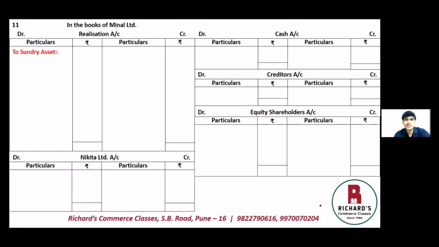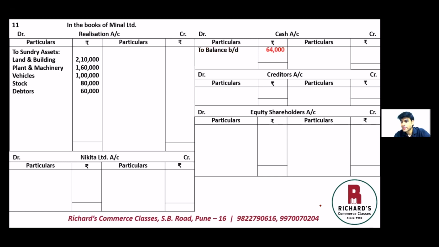So the sundry assets: land and building is 2,10,000, plant and machinery is 1,60,000, vehicles is 1 lakh, stock is 80,000, debtors are 60,000, and cash 64,000 will be transferred to the cash account because it is not taken over by Nikita Limited. So cash account debit side, to balance brought down, and the amount is 64,000.